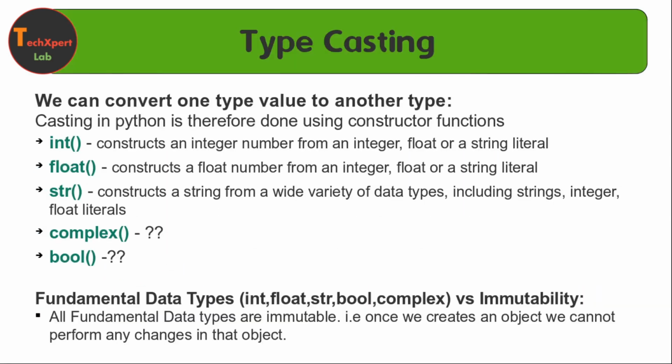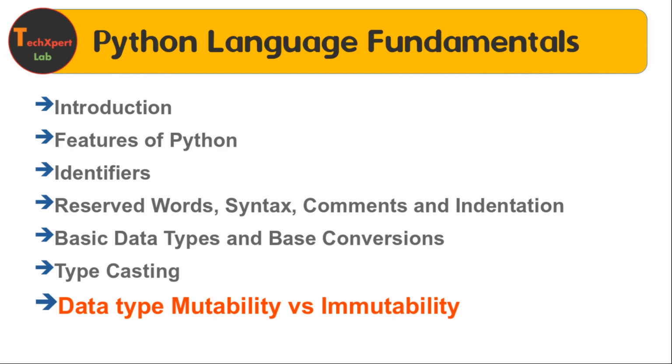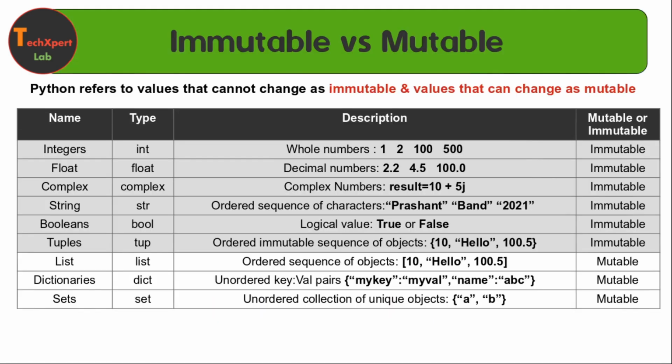After this, let's see data type mutability versus immutability. This table will explain everything. All fundamental data types are immutable. That is, once we create any object with the help of these, we cannot perform any changes on that object. If we try to modify them, then there will be an error, or it might create a new object. So depending on the situation, it will take that decision.